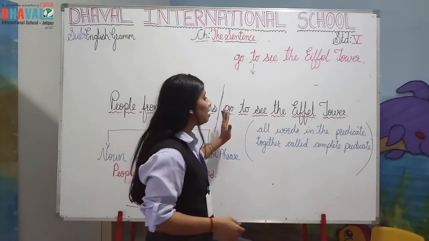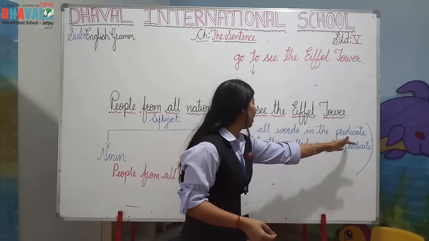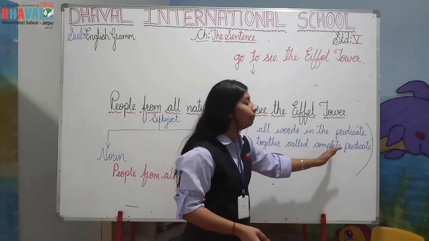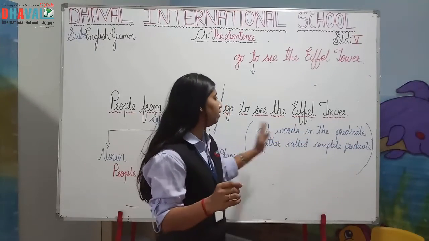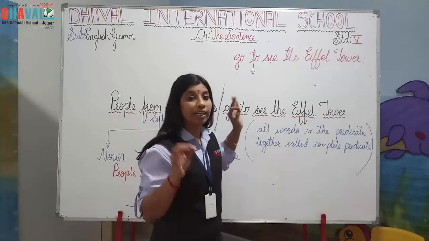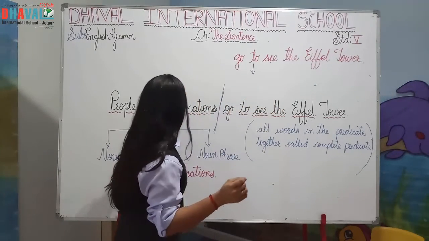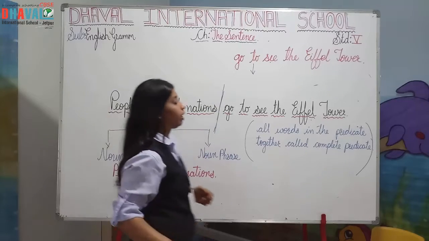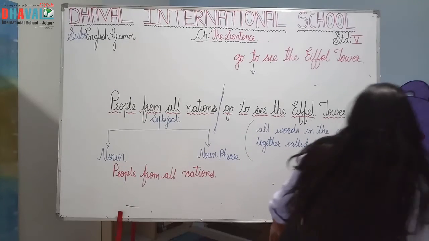Okay, now what is the predicate? Predicate means what? All words in the predicate together are called the complete predicate, which tells something about the noun.